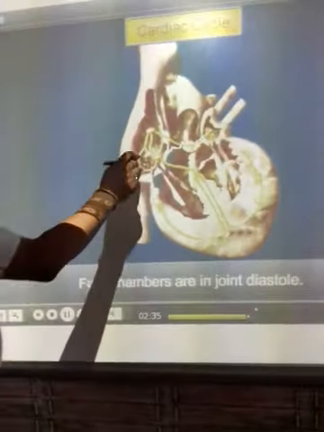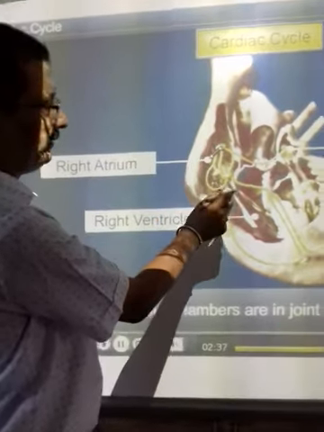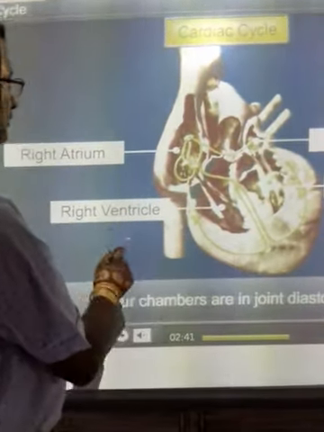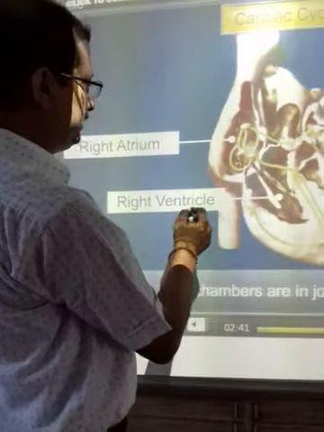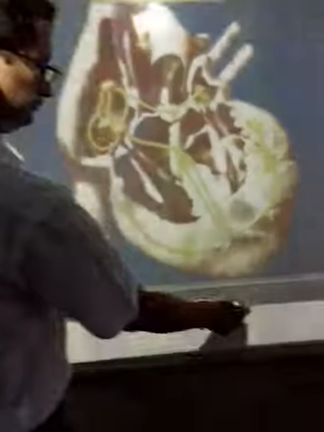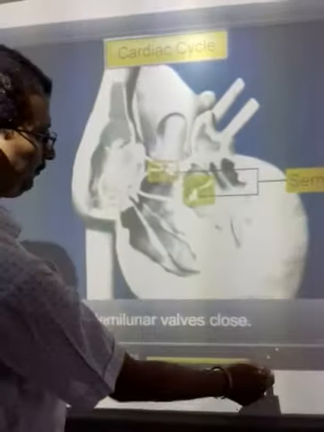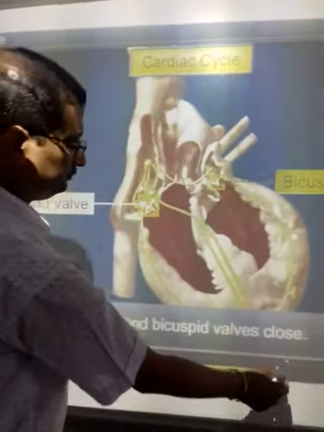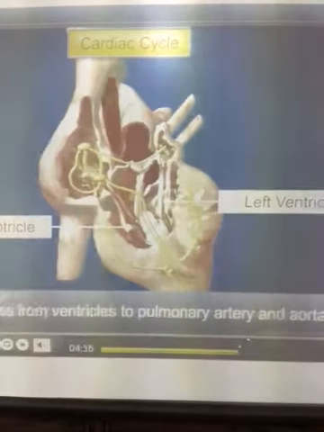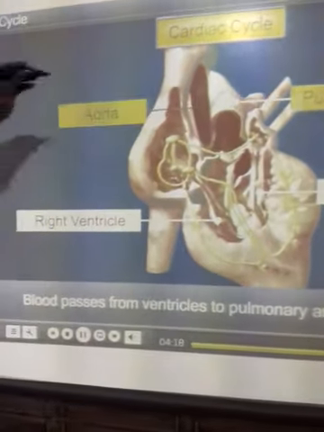So you can see this is showing the SA node, the AV node, the bundle of His, and the right atrium, the left atrium, the right ventricle, and the left ventricle. So this is the cardiac cycle.